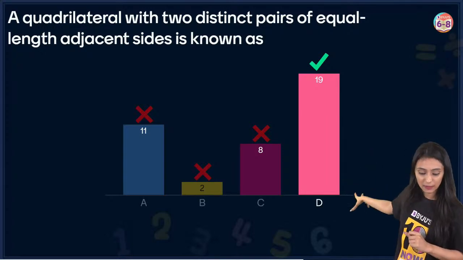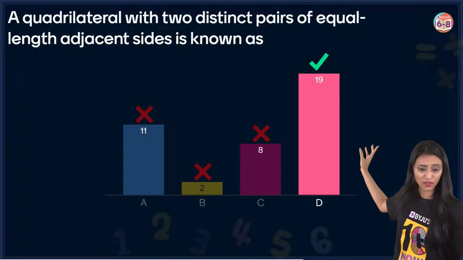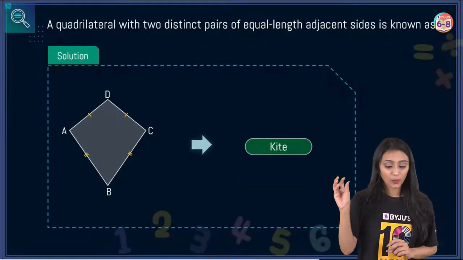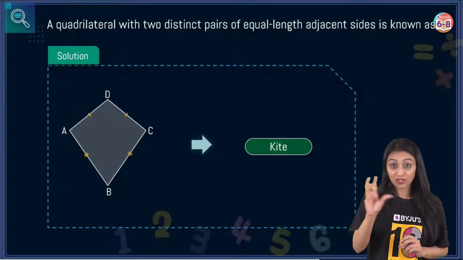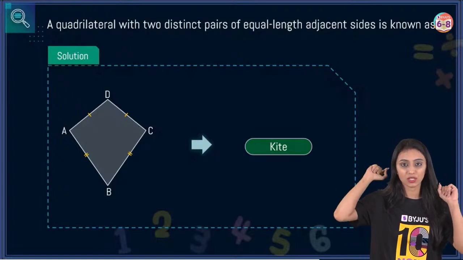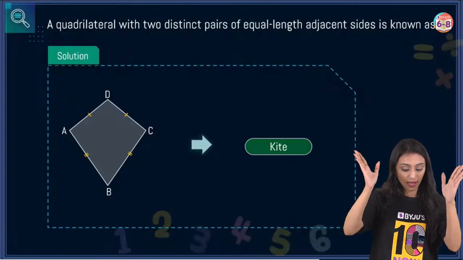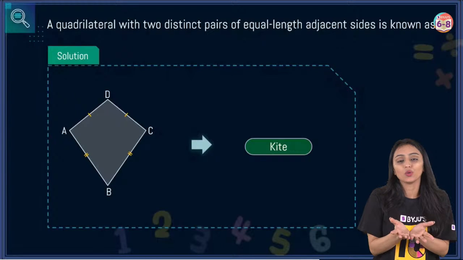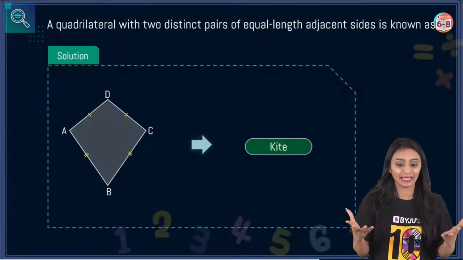So the answer is D. And I can see many of you are confused here. See, this is a quadrilateral, right? A four-sided figure with two different pairs of equal-length adjacent sides. AD and DC are adjacent, they are equal length. AB and BC are adjacent, they are equal length, right? What do we call such a quadrilateral? That's called a kite, right?